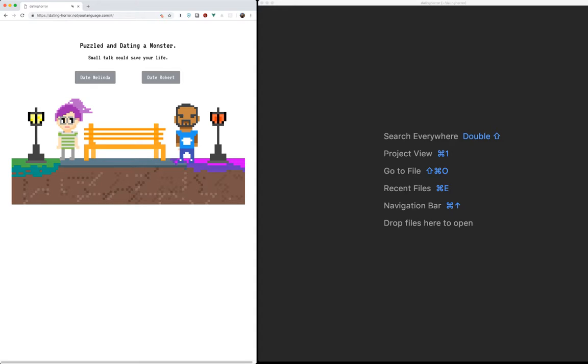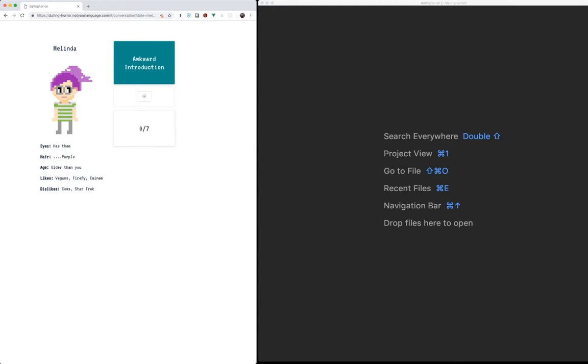Under the hood, this entire game is run by Vue. It's very simple. You choose your date to start off with. You can already tell something's a little funky because it's saying you're dating a monster. This was kind of a scary little lamp over here. We're going to go ahead and choose Melinda to date first.